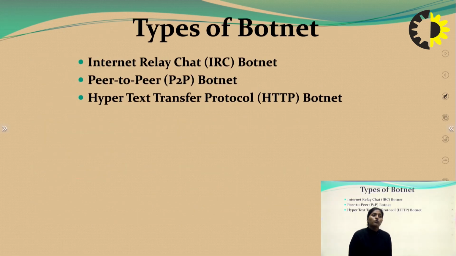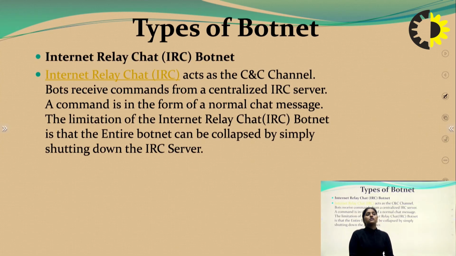Now types of botnet. There are 3 types of botnet: Internet Relay Chat, which is IRC botnet, then peer-to-peer P2P botnet, and Hypertext Transfer Protocol, which is HTTP botnet. We'll discuss all these types of botnets in detail. Now what is Internet Relay Chat, IRC?